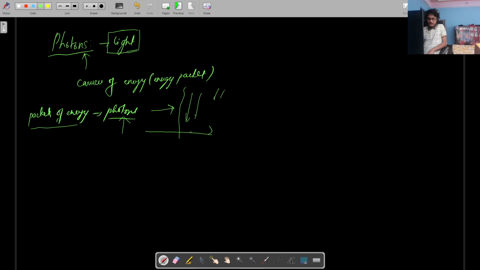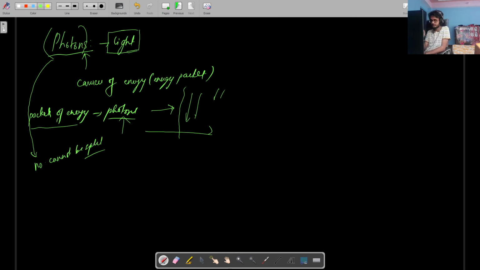So what do you think about photons? Are photons divisible? Can we split photons? No, photons cannot be divided. They cannot be split. These are just packets of electromagnetic energy, electromagnetic radiation, right? They store a form of energy and transfer that energy. So they cannot be broken down or split into smaller fragments.